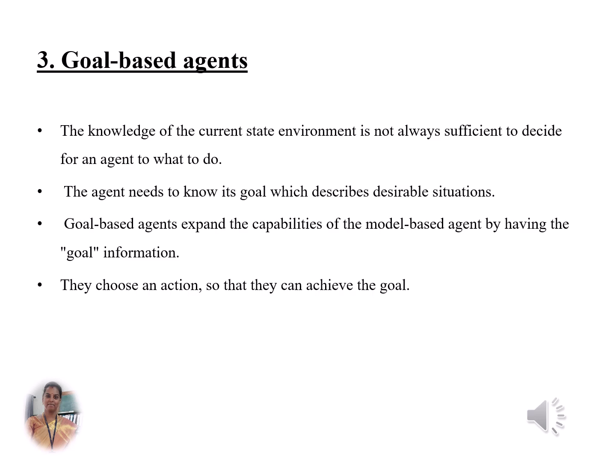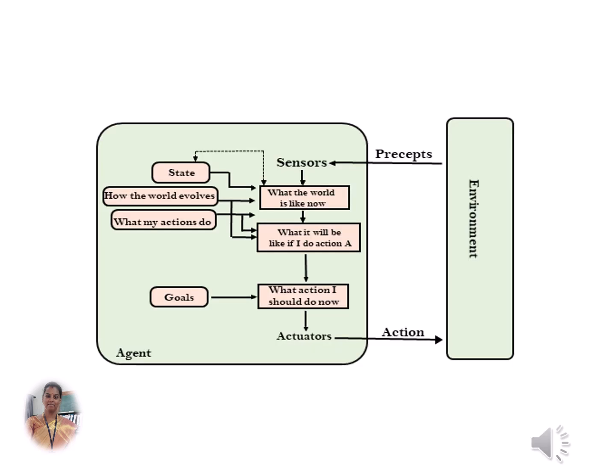The third type is goal-based agent. It is the expansion of model-based reflex agent. It is based on a desirable situation. Here we should focus and achieve our goal. The sensor senses something from the environment. It analyzes the current situation and saves it in state, and then analyzes the past event and performs action.